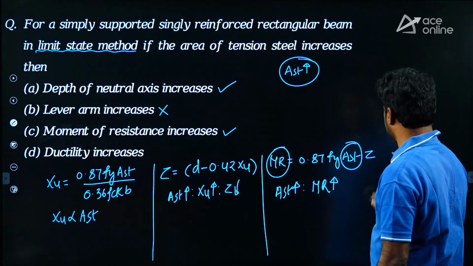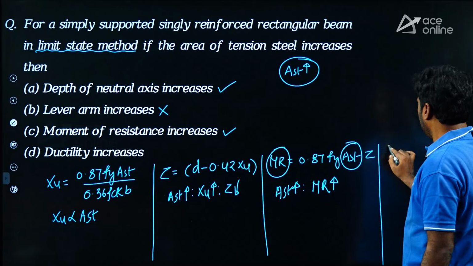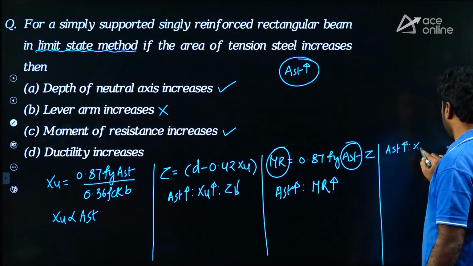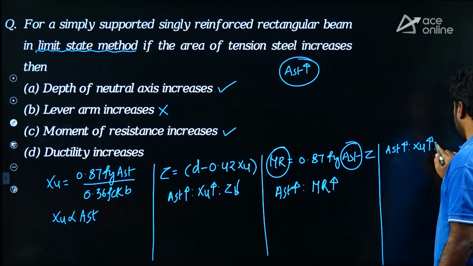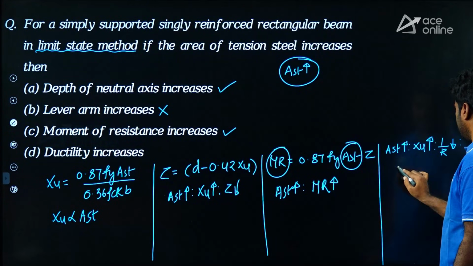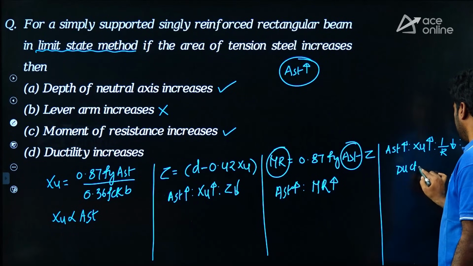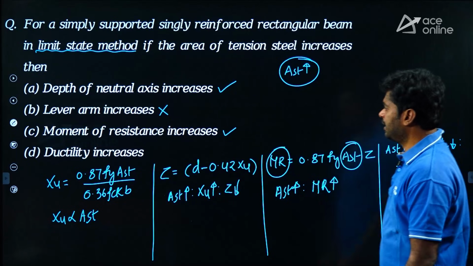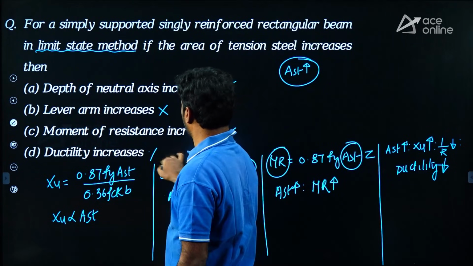Ductility increases. My dear, as AST increases, XU increases. As XU increases, curvature decreases. As curvature decreases, then ductility decreases. But they have given ductility increases, so wrong.